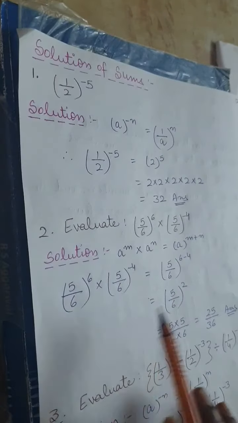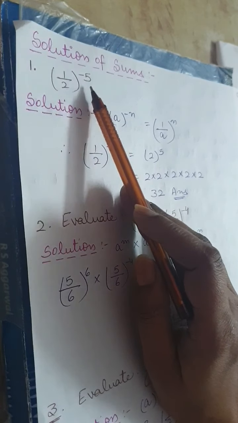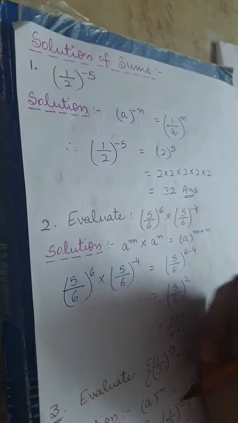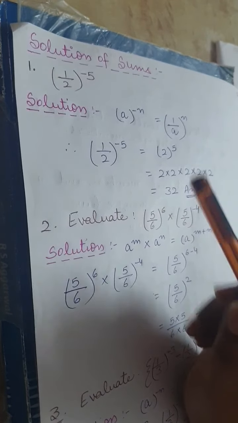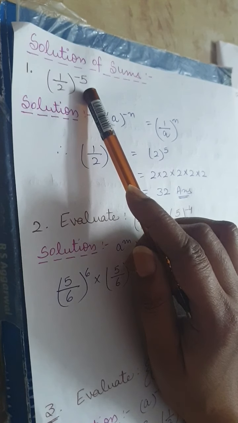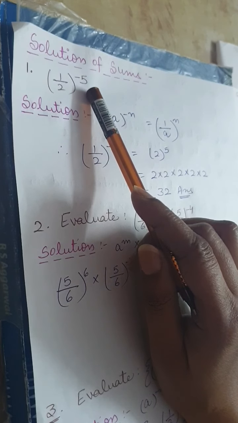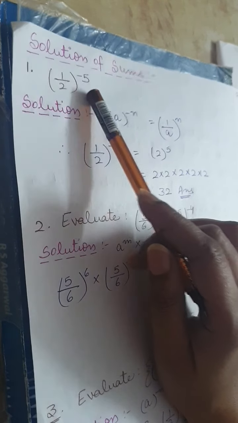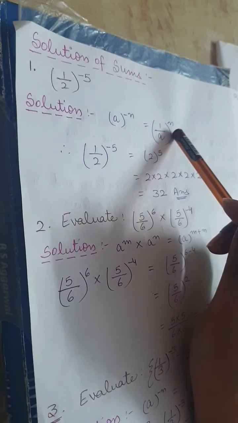First question, you have to find out the value of 1 upon 2 whole power minus 5. See here, what is the power? What is the exponent? The exponent is negative. So what should be the first step? The first step is to convert this negative exponent into the positive exponent. ये जो negative exponent है हमें किस में convert करना है? Positive में. And what rule should be followed? कौन सा रूल फॉलो करेंगे हम? That a to the power minus n is equal to 1 upon a whole power n.